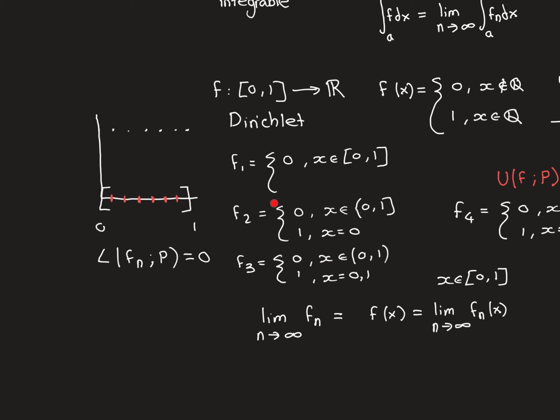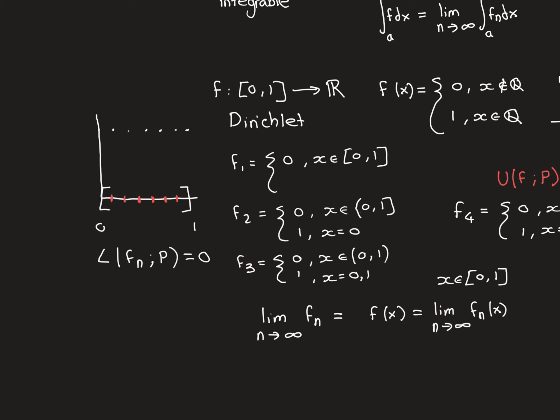So think now about all of these functions in this sequence. They're mainly the 0 function. So here I've drawn a picture. This is the domain, the interval [0, 1]. And for nearly all of the points on the interval, they're going to be mapping them onto 0. It's just for a finite number of points that they're going to be mapping them onto 1. And yes, as you go further and further along in the sequence, that finite number of points is going to get bigger and bigger. But for each term of the sequence, so for each f_n, whatever little n is, there will be a finite number of rationals that you have now corrected to being mapped onto 1.